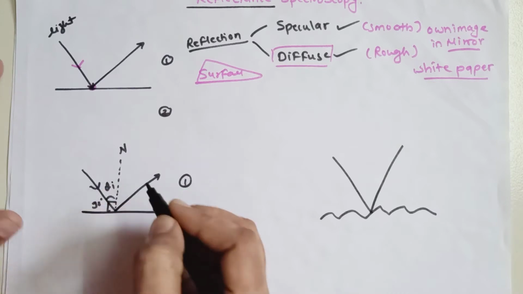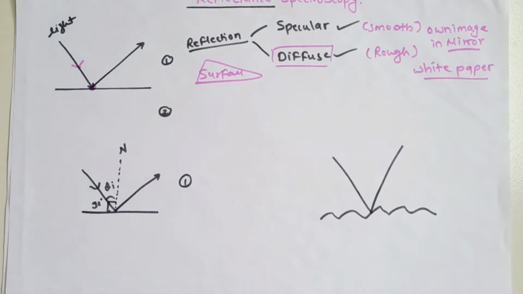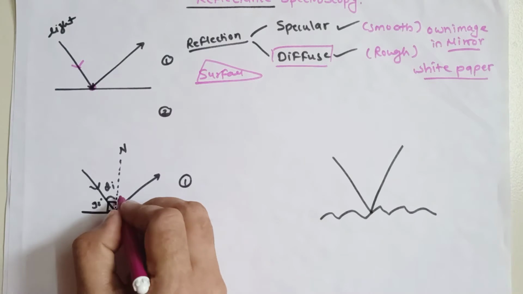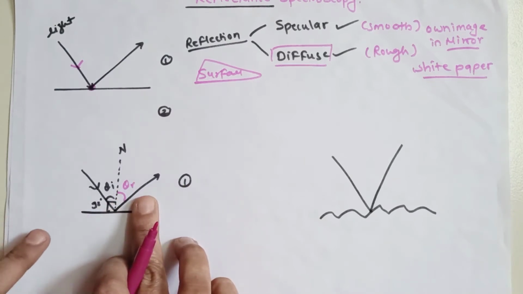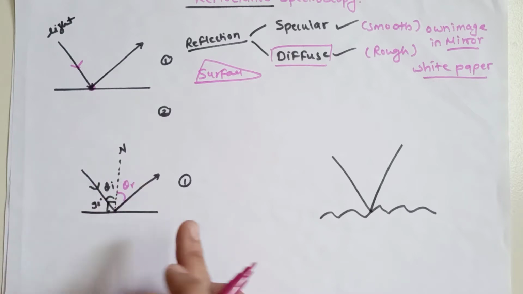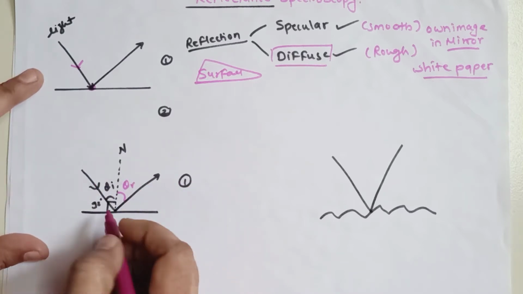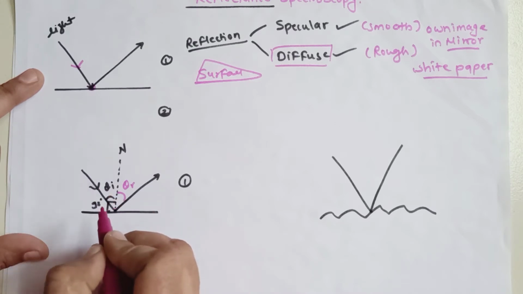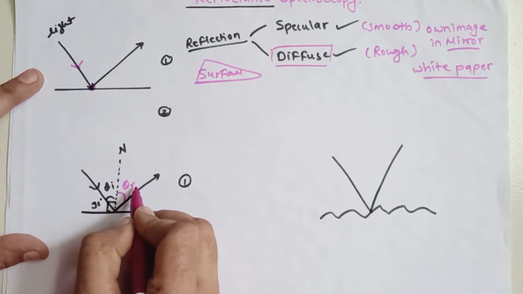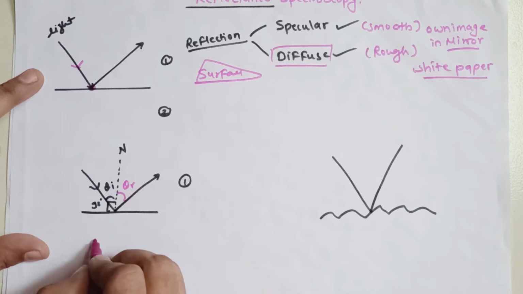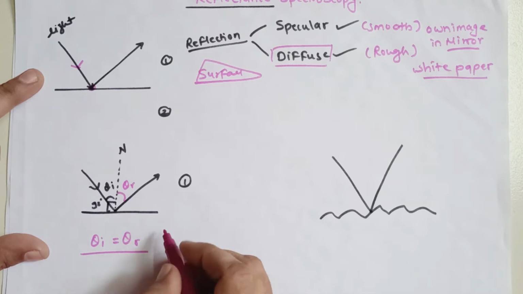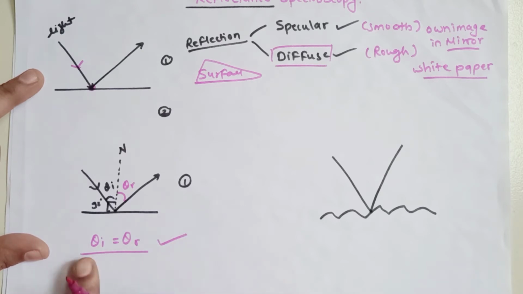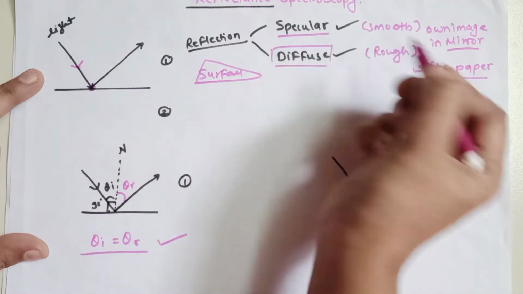Okay, so the angle that is going to be present between this normal and this incident ray, we can call it the angle of incidence, and the angle which is going to be present between the normal and the reflected ray, we can call it the angle of reflection. Okay, so here in the specular reflection, whatever angle of incidence is there is exactly and equally matched with your angle of reflection. तो इसे हम लोग यहाँ पे जनरली बोलते हैं theta I is equal to theta R. And so whenever we satisfy this condition of angle of incidence equal to the angle of reflection, we can call it your specular reflection.